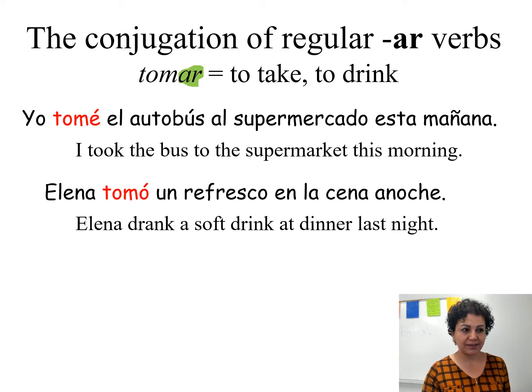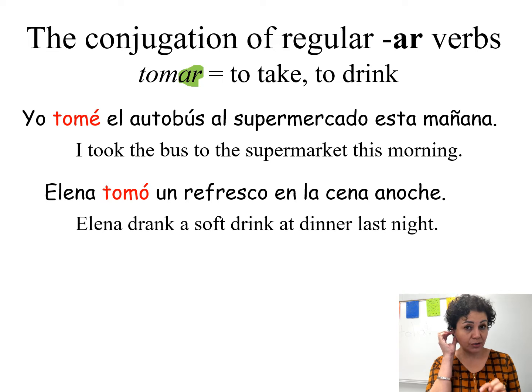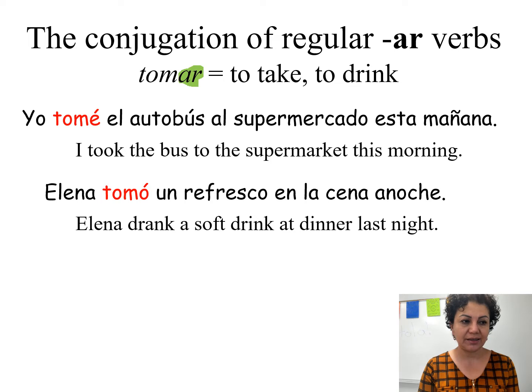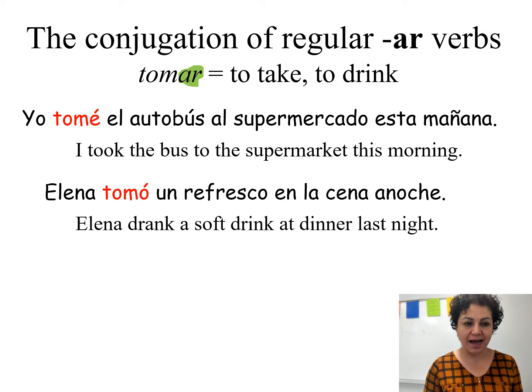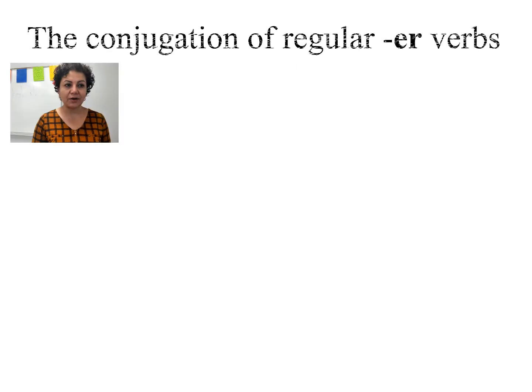Don't get confused with the present because in the preterite, in the past action words, we need to change the AR to the ó with the accent. If you don't add the accent, you will say tomo, and tomo is I take in the present. So you need to have the accent to identify that it's tomó. She drank un refresco en la cena anoche. Los estudiantes tomaron un examen ayer. Those are a few examples of how to use the AR verbs in the preterite.